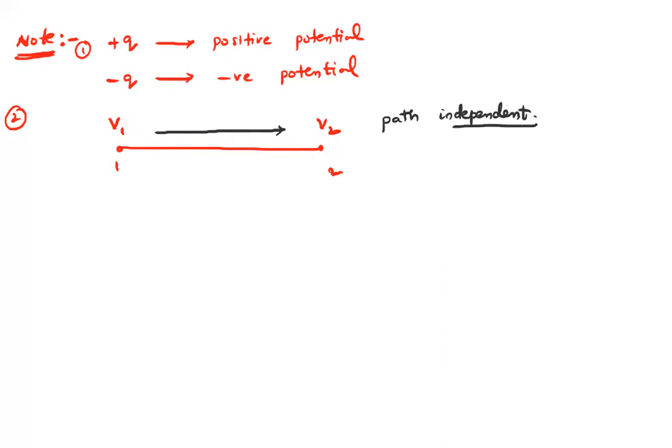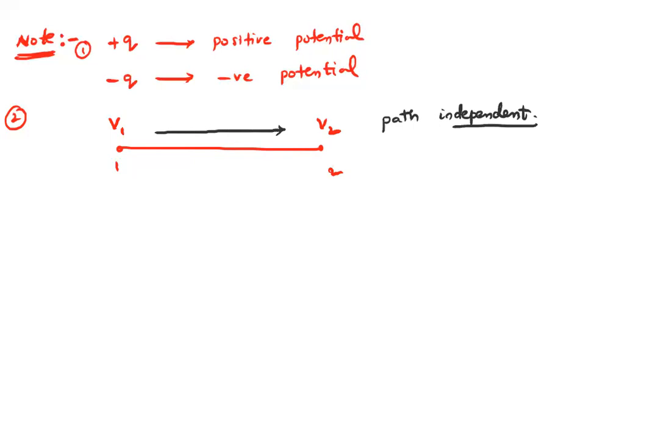Therefore, the work done to move the charge from V1 to V2 and the work done to move the charge from V2 to 1, if one is positive then the other is negative. Therefore, net work done is 0. That means the work done by the electric field is 0.